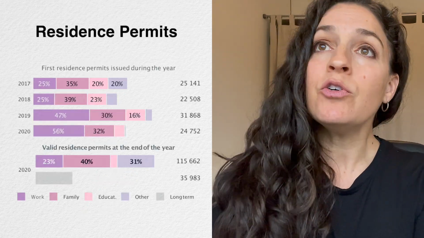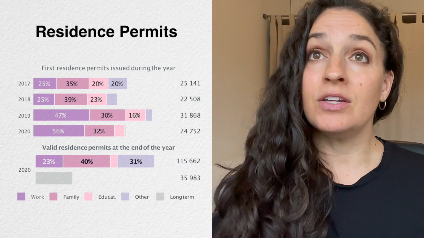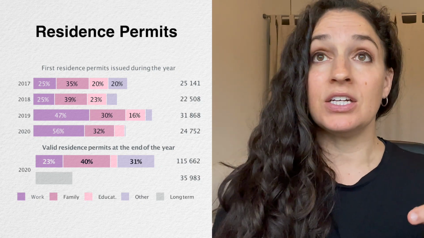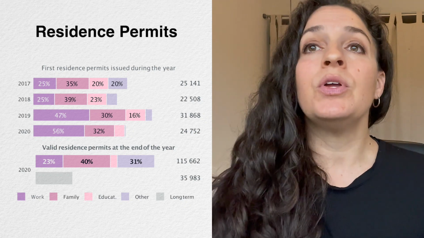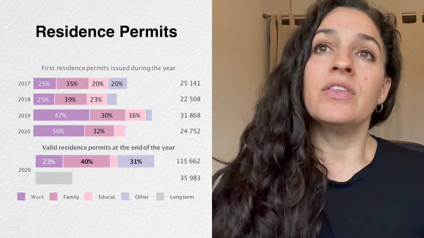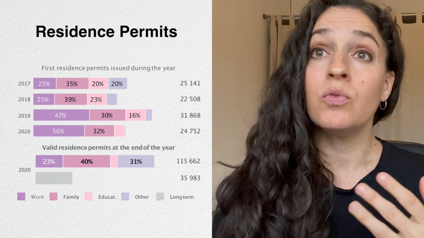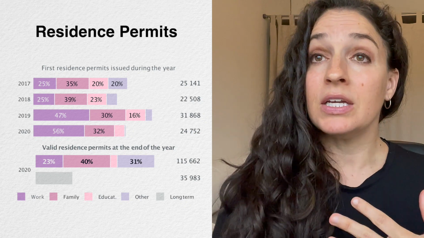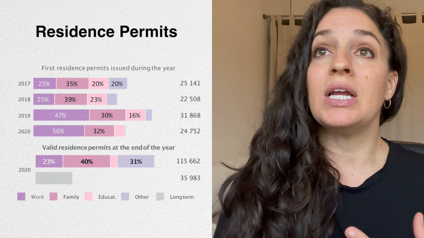Now, if we look at residence permits issued in Finland, we can see residence permits issued between 2017 and 2020. And what you can see here is there is quite a mix of residence permits that are issued because of work, because of family reasons, so family reunification or family formation, education, and then other reasons.